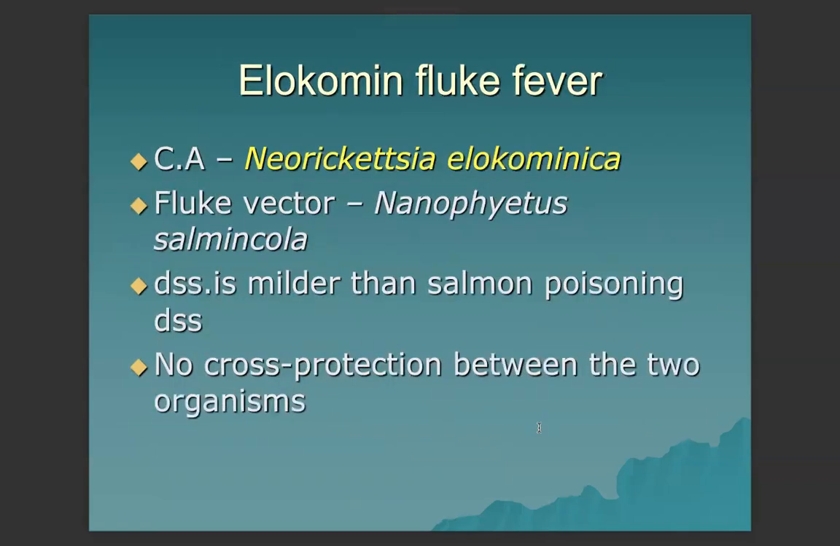Next, we have Elokomin fluke fever caused by Neorickettsia elokominica. The fluke vector is Nanophyetus salmincola. The disease is milder than salmon poisoning disease. There is no cross protection between the two organisms.